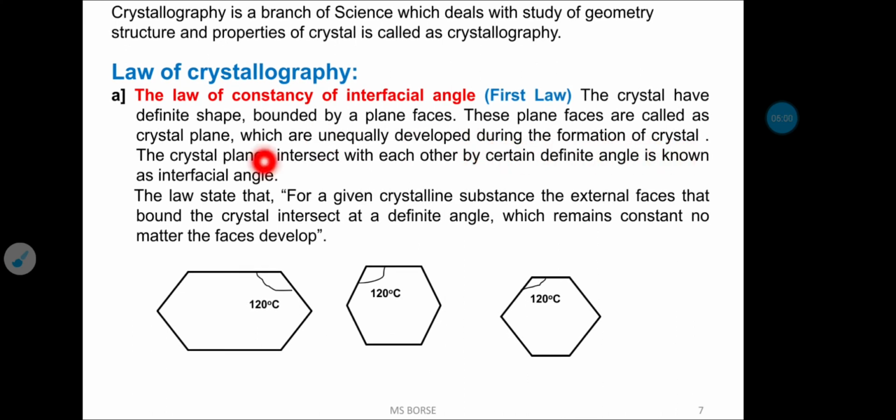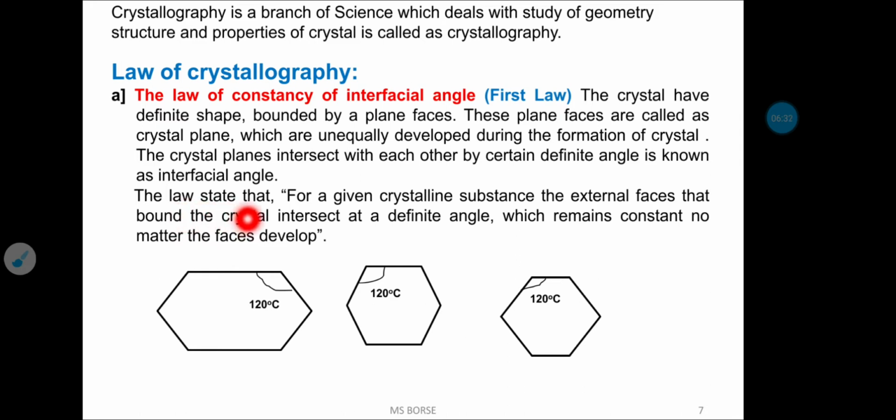The crystal planes intersect with each other at a certain definite angle, known as the interfacial angle. That means when two planes meet, the angle between the internal positions of the planes is called the interfacial angle. This angle, this angle, this angle is called the interfacial angle, that means the angle between the two faces.